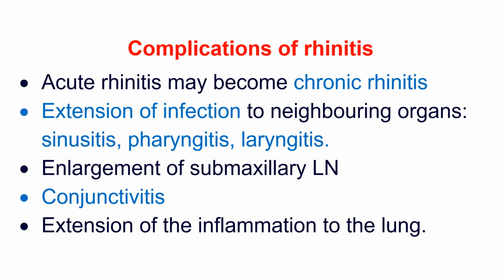Some of the infection may spread from rhinitis to other neighboring organs and produce infection and inflammation there. Sinusitis, pharyngitis and laryngitis are also observed along with rhinitis.